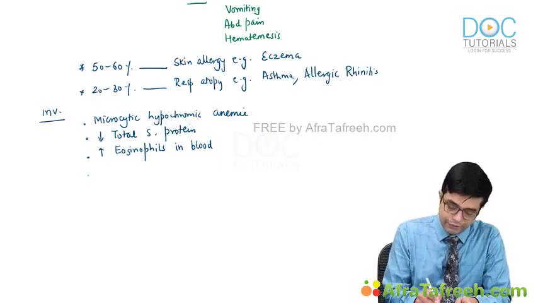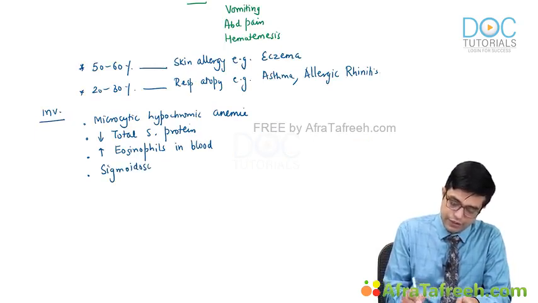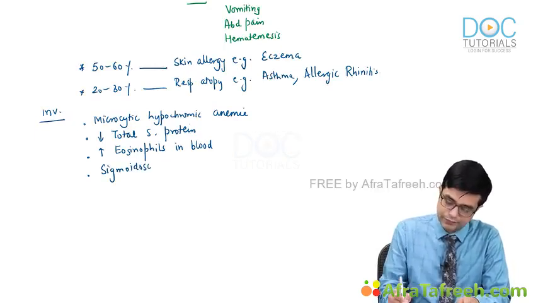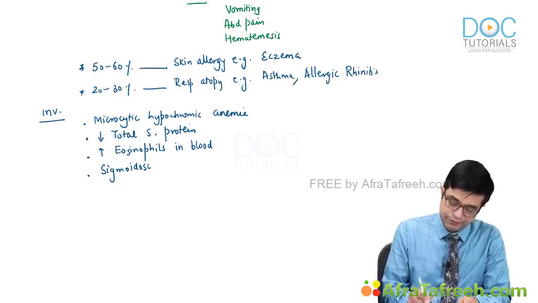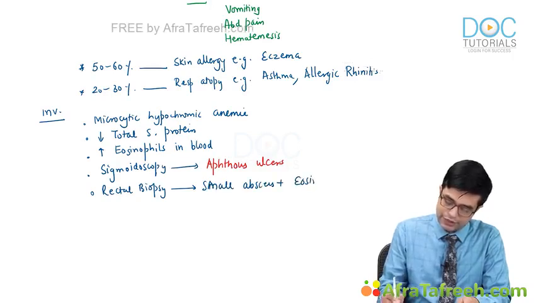When you do sigmoidoscopy, you will find aphthous ulcers to be present, and when you do rectal biopsy, you will find small abscesses filled with eosinophils. So there is an eosinophilic infiltrate, which is very unusual.